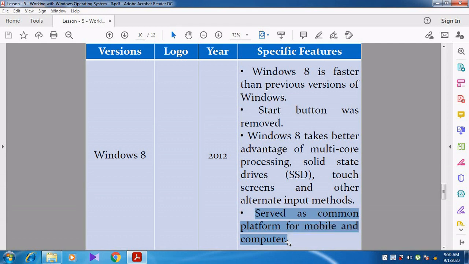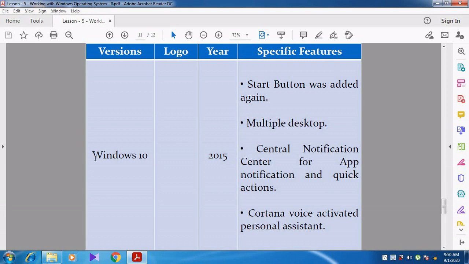Most of you are not using Windows mobiles now, but whenever you use Windows mobiles, Windows 8 was installed as an operating system. Most of you are now using only Android operating systems, Android mobiles, Android 8 or Android 10 like that. But it served as a common platform for mobile as well as computer, right? And then most of you know about Windows 10. Windows 10 was developed in the year 2015.